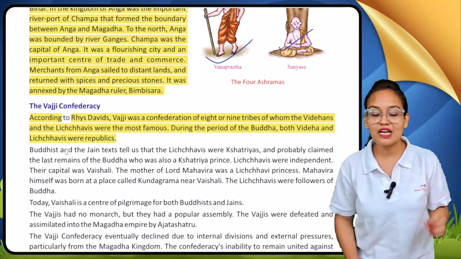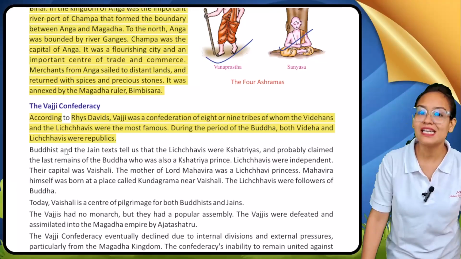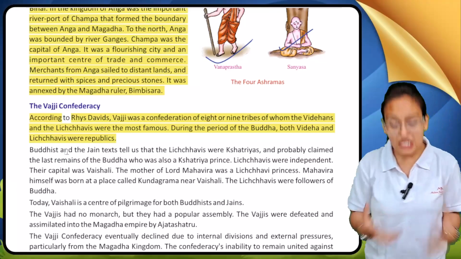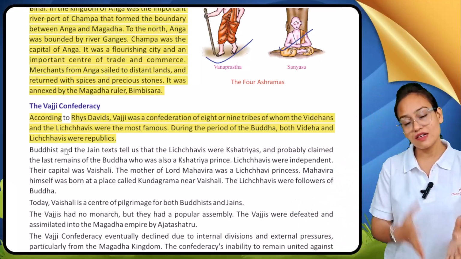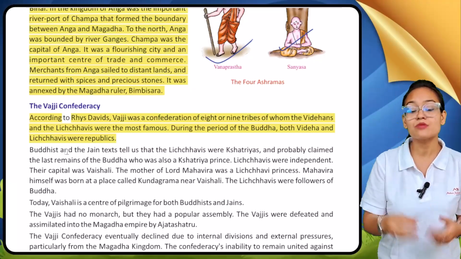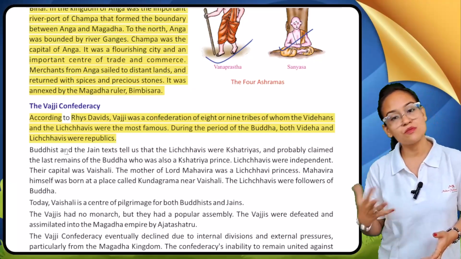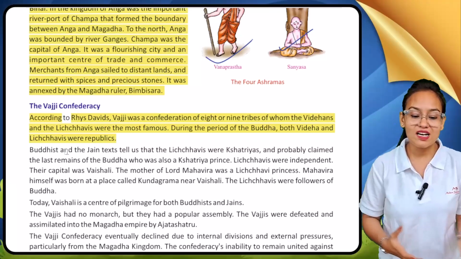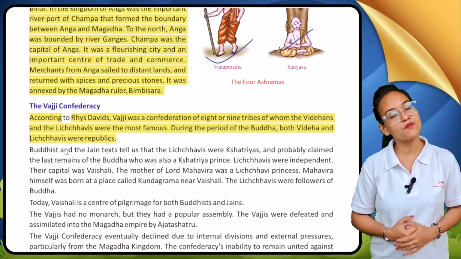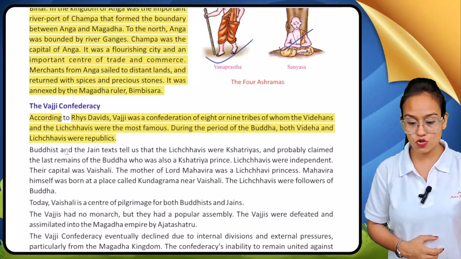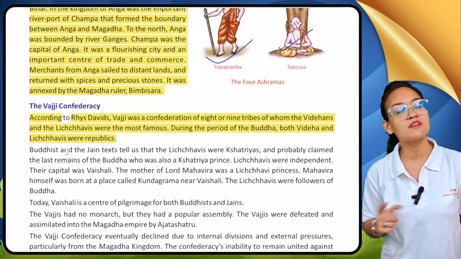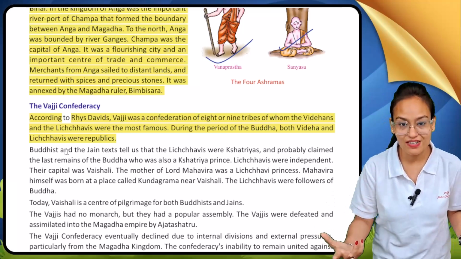See, what is the meaning? Till now, we have seen kingdoms having a king, but now we are going to see a confederation or unity of tribes. Among these tribes, the Videhans and Lichhavis are the most popular. They are called Vajjis. During the period of Buddha, both the Videhans and Lichhavis were republics, which means they were independent, not ruled by any king.